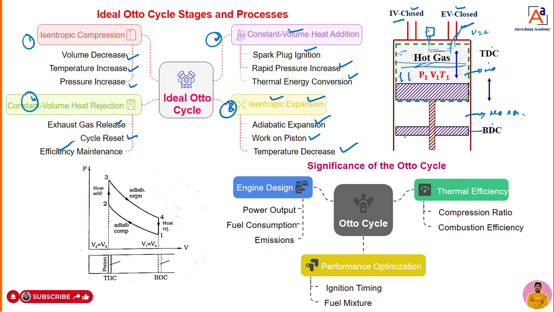Okay, dear students, now we can see the schematic diagram. With the help of the schematic diagram, try to understand the working principle of the four important operations of the Otto cycle. With the PV diagram, you can understand these four processes better. You can see how it is now. First one only.